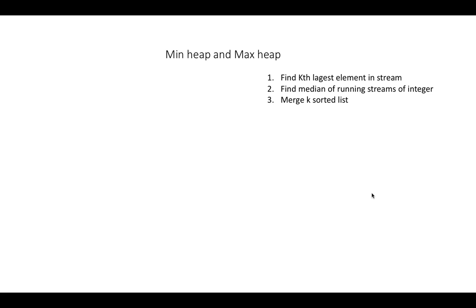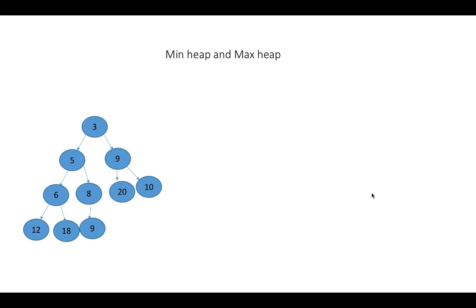For example, find the kth largest element in a stream, or find the median of a running stream of integers. Similarly, merge k sorted lists. And there are many more which can be solved using the heap. So let's understand heap. Heap can be either a min heap or a max heap.